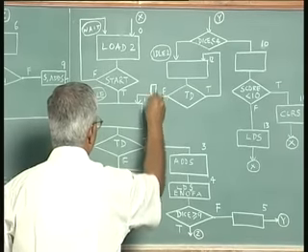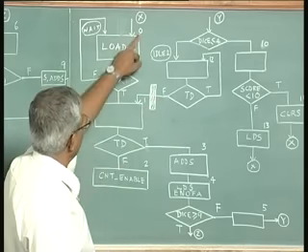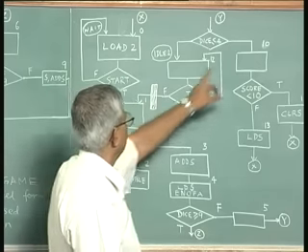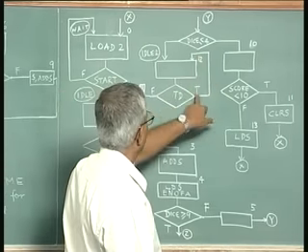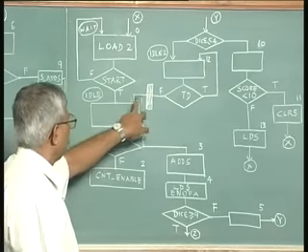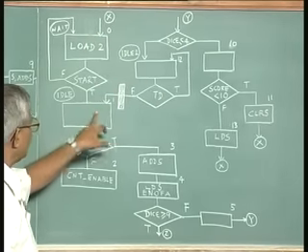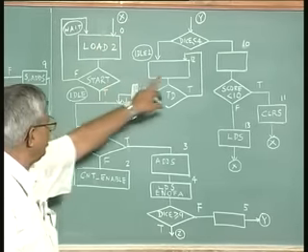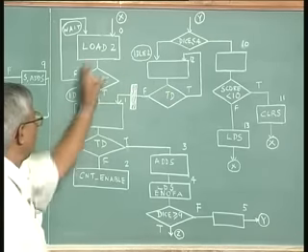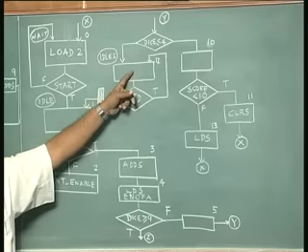I'll tell you why an extra state is required here, because this is 0, this is 1, that is fine. This is 12, this is going back to 12, and this is 1, I cannot have. So, one of them has to be, this is 0, this is 12. This state has to be next state of this as well as next state of this, which is impossible. It is not possible for this state to be next state of this as well as next state of this. If it is next state of this, it cannot be next state of this.